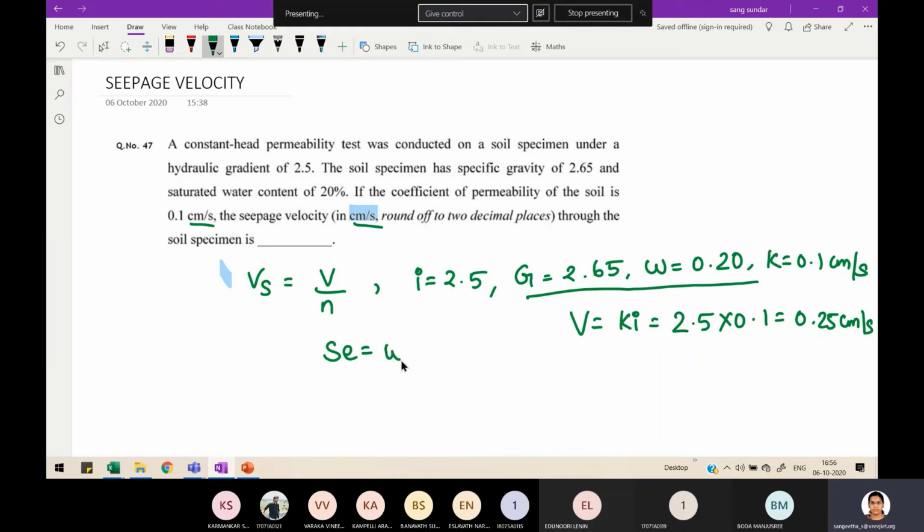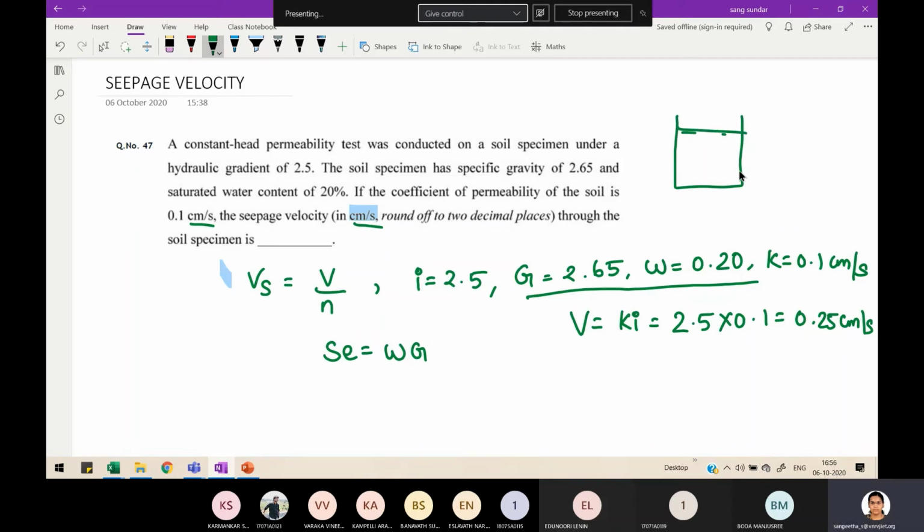So S e equals w G. And while teaching you permeability, that too the constant head permeability test, I insisted that the test can be carried out only after complete saturation of the sample. After full saturation only you can conduct the test. So what is the degree of saturation of your soil sample inside the permeability mold?